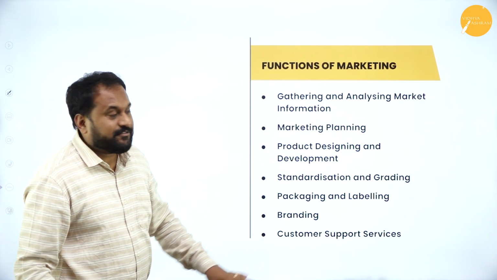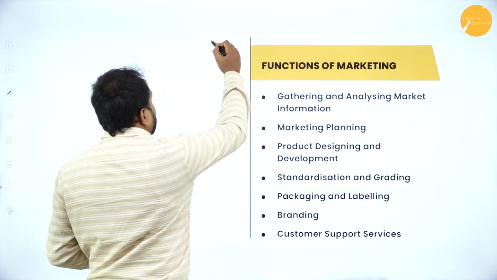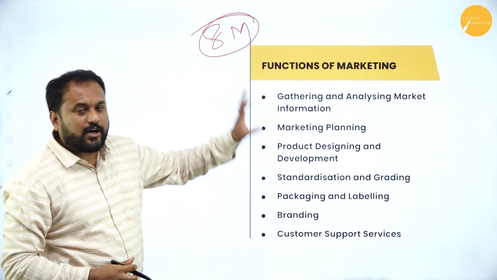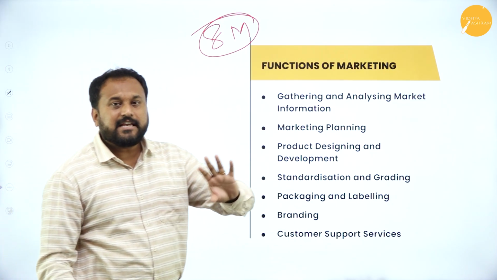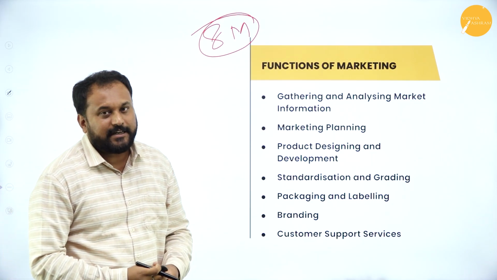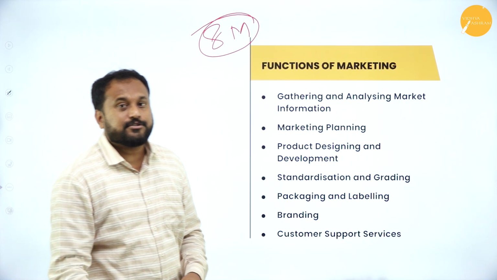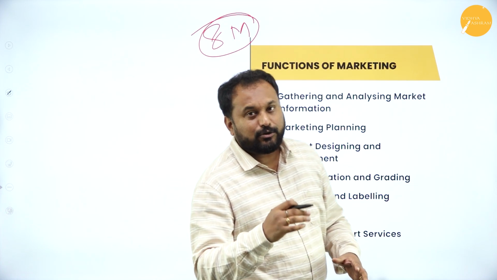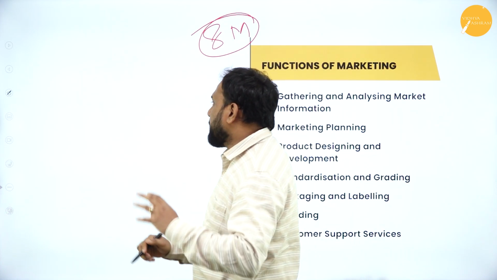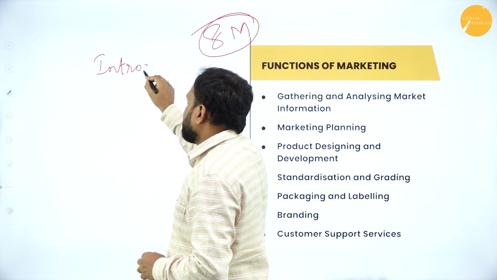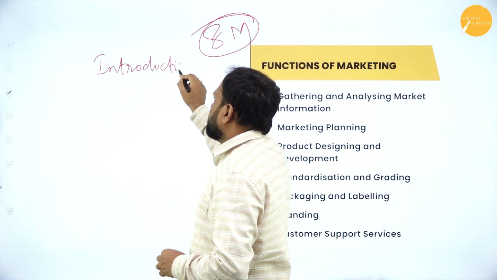Functions of marketing is an 8 mark question. I've given a lot of points. Any 8 points you can take, and that will fetch you 8 marks. Before that, you should write an introduction. I'll tell you how to write this 8 mark question. First you write the introduction.